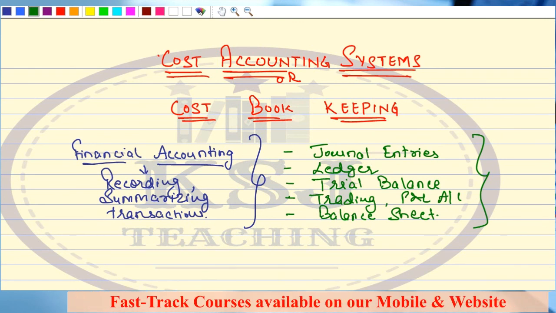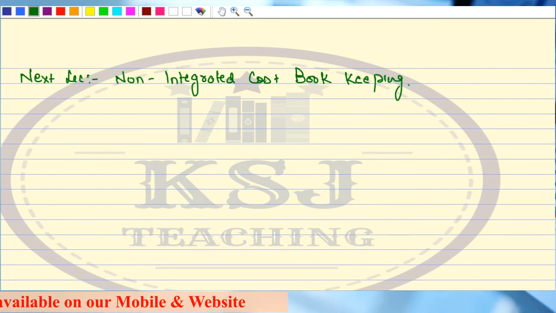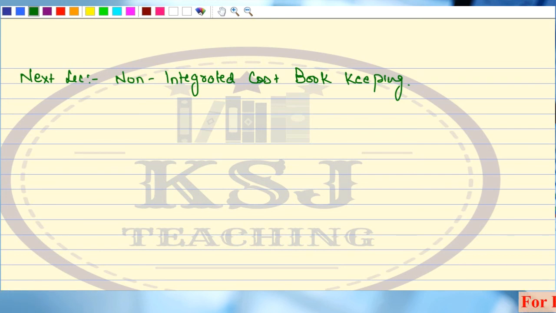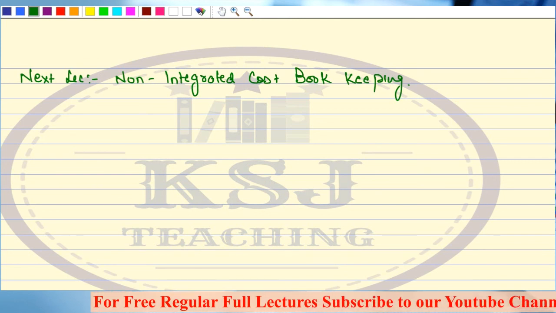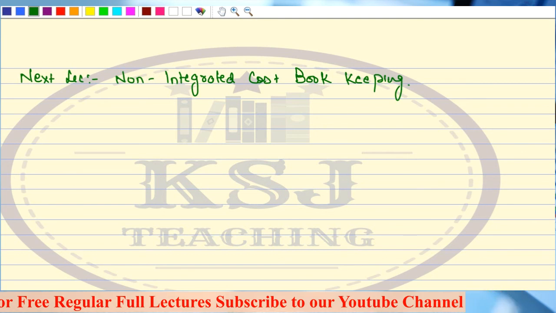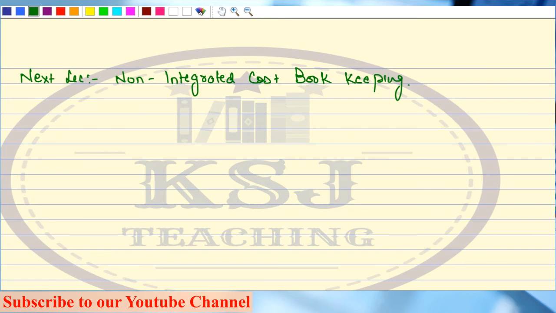So this is about the cost accounting system. Let's continue with the next lecture, on the non-integrated cost bookkeeping, right? Keep your handbooks ready with you. All those who have our handbooks, keep them ready, because in the next lecture we'll be doing the journal entries, and all the journal entries are there in the book. So you don't have to write anything. You just have to concentrate and listen to what I'm telling you, right? Try to grasp the concept, and you can write the extra things that you feel like, right?